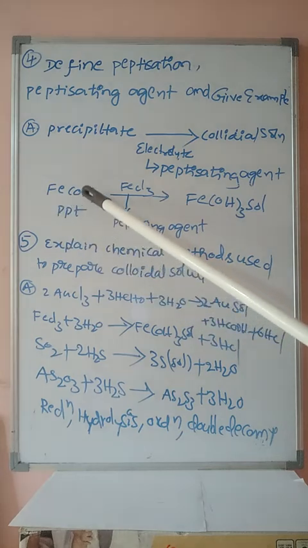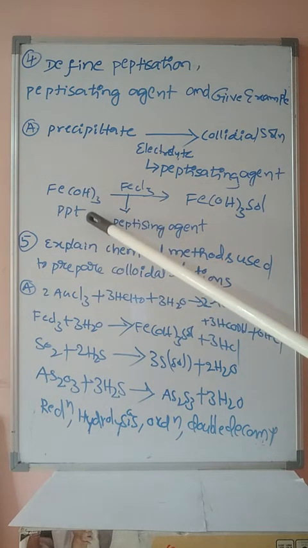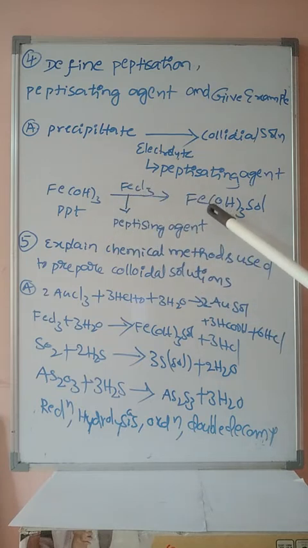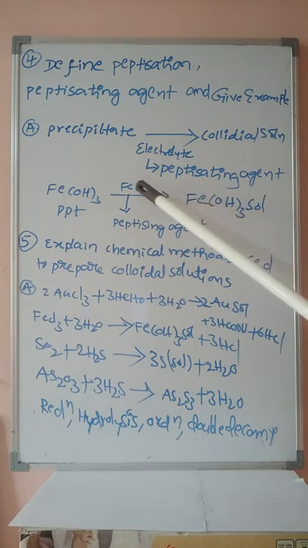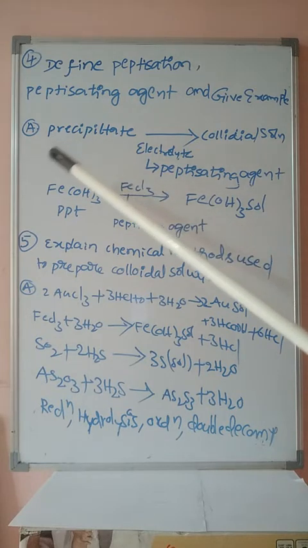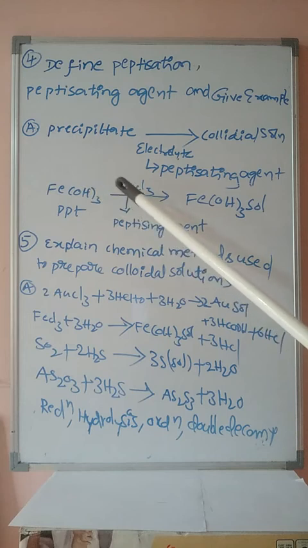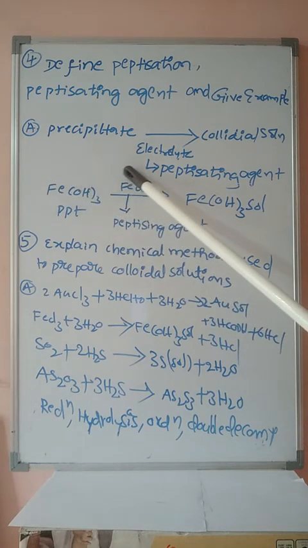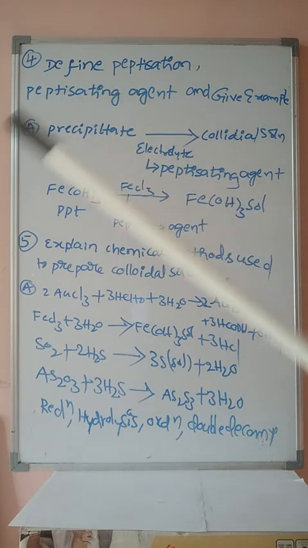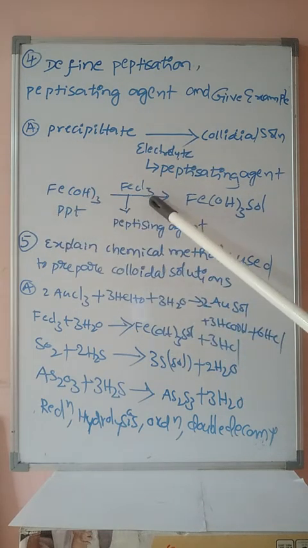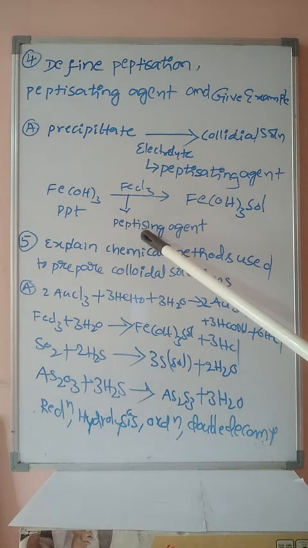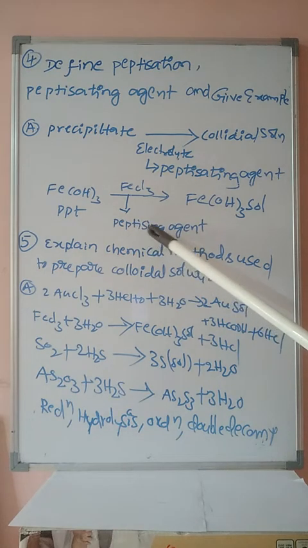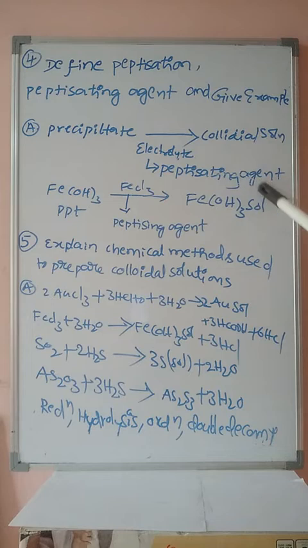Example: freshly prepared ferric hydroxide precipitate can be converted into ferric hydroxide colloidal solution by the addition of the electrolyte ferric chloride, which has a common ion with that of the precipitate. Here Fe+3, here Fe+3. Then only the precipitate can be converted into the colloidal solution. Here FeCl3 acts as the peptidizing agent, and this phenomenon is known as peptidization.